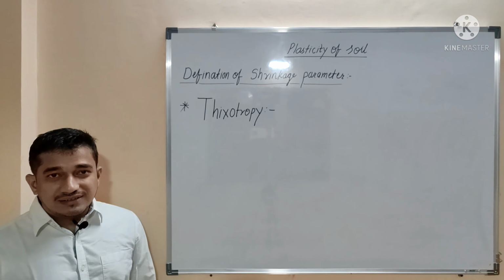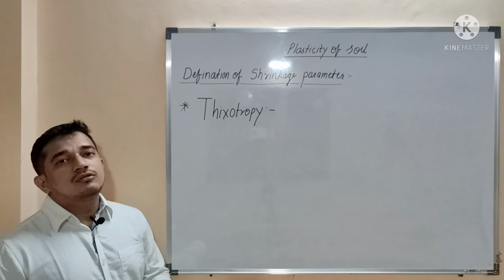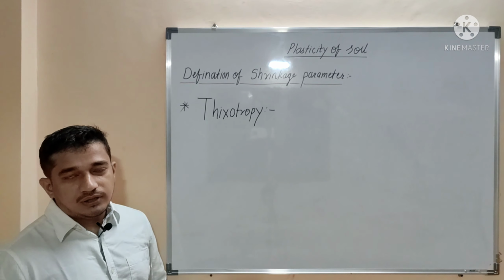Not all the strength will be recovered, but some part will be. That is nothing but the thixotropy of soil. In other words, thixotropy of a soil is the regain in strength of a remolded clay at constant water content over a period of time.